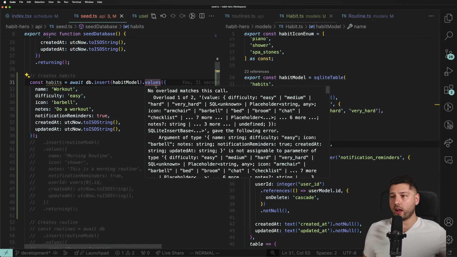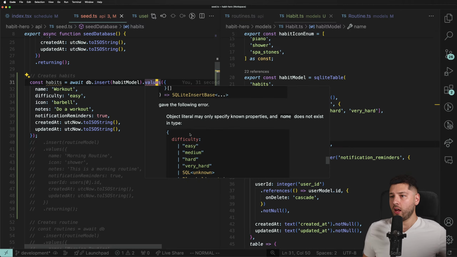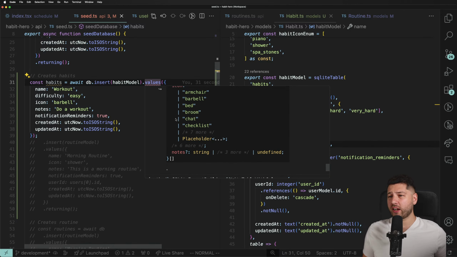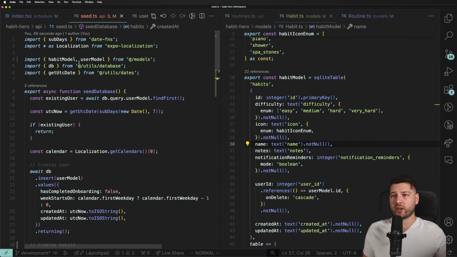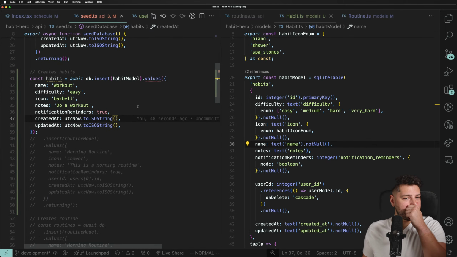And then we have values over here, right? Let's see. Object literal may only specify known properties, and name does not exist in type. Difficulty, icon. What am I importing here? Habit model. Yeah. Am I missing something?